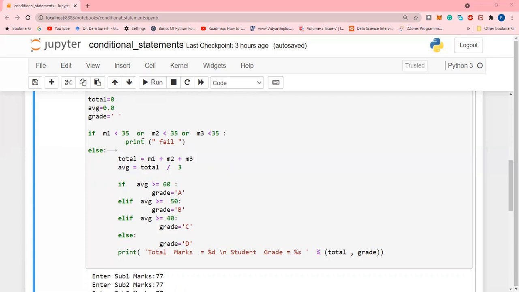Generally, each semester contains 5 subjects. I took only 3 subjects for understanding. If you want, you can add M4 and M5. That's not a problem.